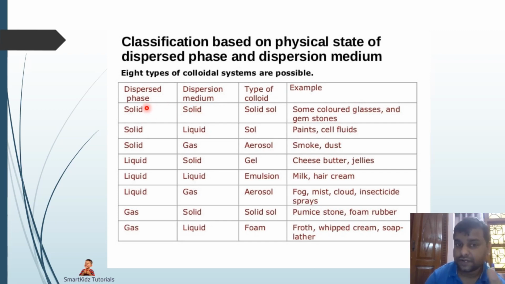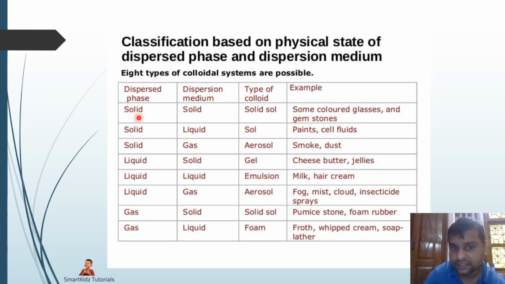But in case of colloids, they are known as dispersed phase because they are dispersed, as in they are moving apart from each other, or they are scattered around in that mixture. So that is why it is called dispersed phase, and the solvent is called the dispersion medium, in which the solute gets dispersed. That is why it is called dispersion medium, and dispersed phase is the solute which is getting dispersed. Now sometimes it is a solid, sometimes it is a liquid, sometimes it is a gas.